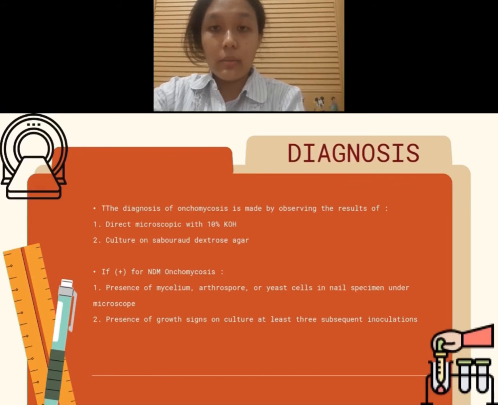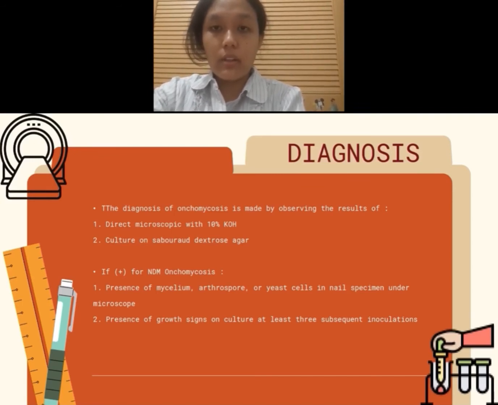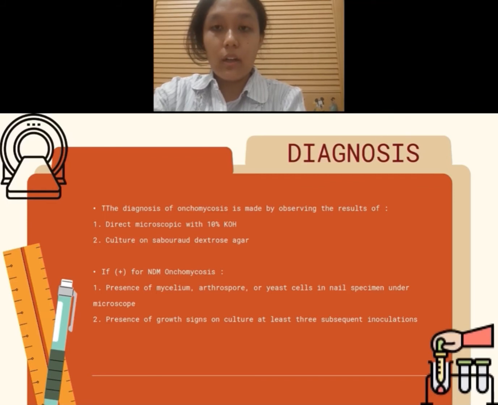The first is direct microscopic examination. Nail samples that have been collected are dripped with 10% alcohol for 50 minutes. Second is culture. Cultures were performed on Sabouraud dextrose agar media containing chloramphenicol and gentamicin. So the diagnostic criteria if the patient is positive for non-dermatophytic onychomycosis are as follows. The first is the presence of mycelium, arthrospores, or yeast cells in the nail specimen under the microscope, and the second is the presence of signs of growth on culture in at least 3 subsequent inoculations.